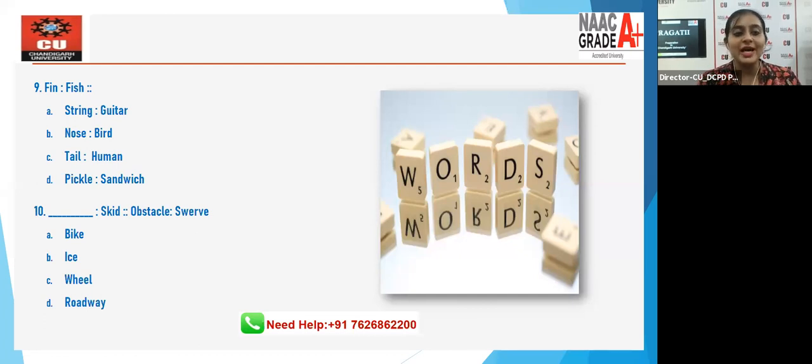10th question. Dash is to skid. Obstacle is to swerve. Swerve is when you move from your natural path, you're moving here and there. Swerve, right? Dash is to skid. Obstacle is to swerve. So is it A? Is it B? Is it C? Is it D? Look at the linkage. What can come here? Which word can come here? Which option can come here? 30 seconds start now, everyone. Write down the answer in the chat box. Is it A, B, C, D?